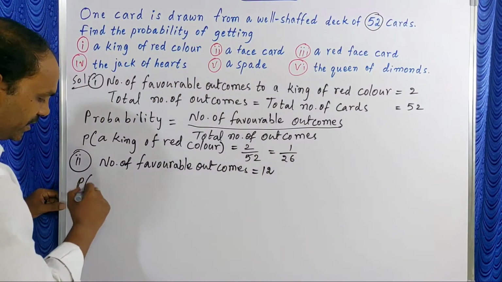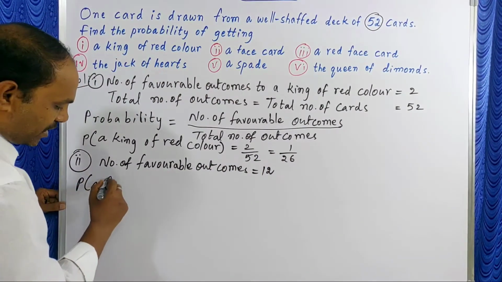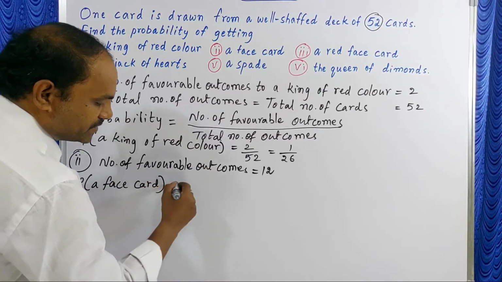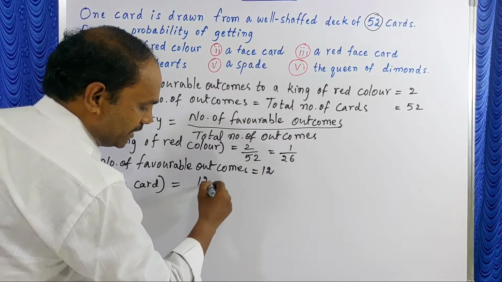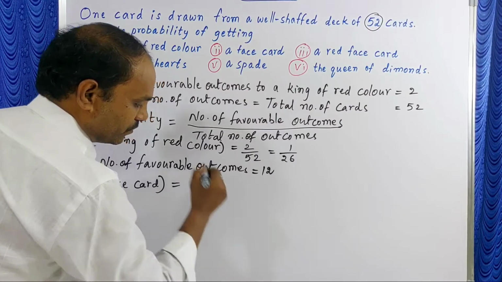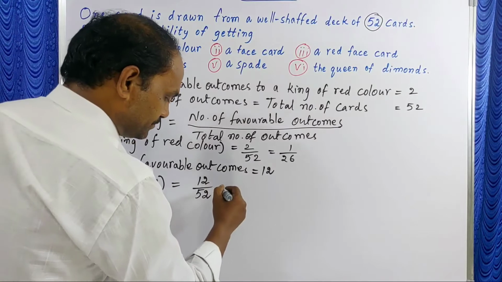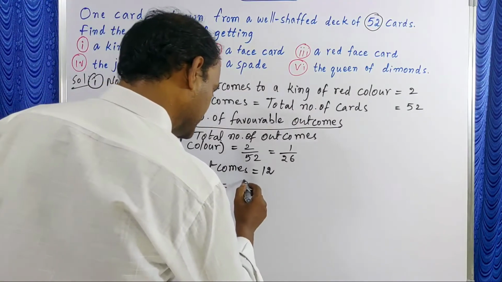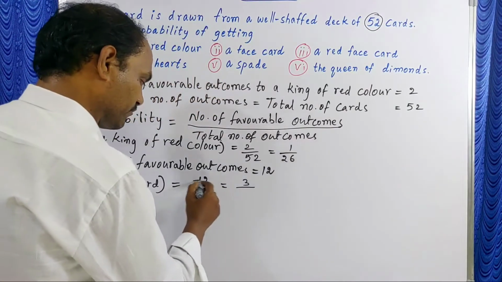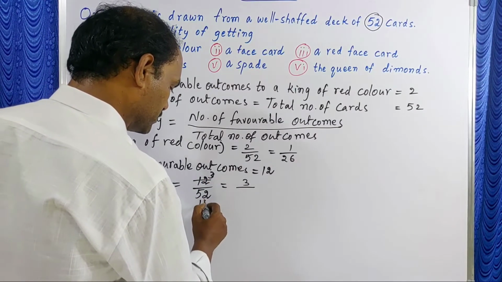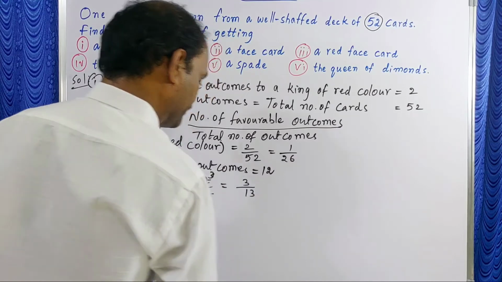Then the probability P of a face card is equal to 12 by 52. When you do the cancellation, 4 3s are 12, here 4 1s are 4, 4 13s are 52, so 3 by 13.